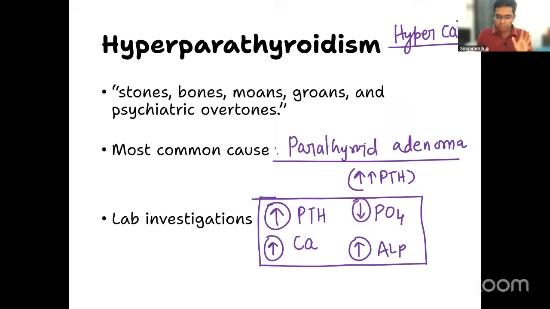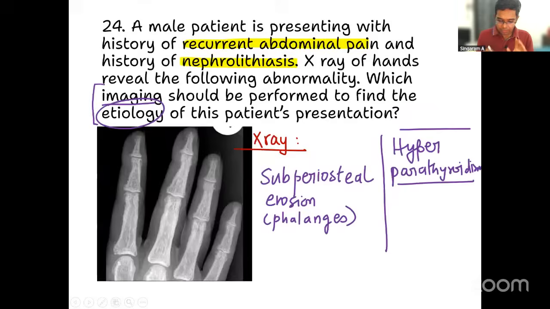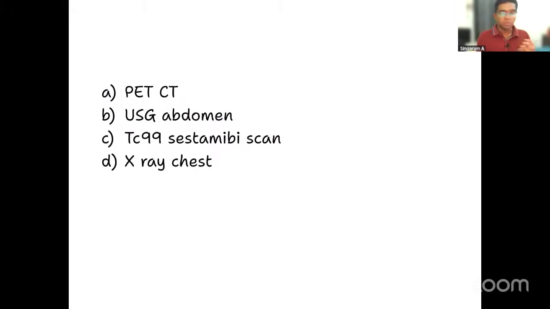Now, going back to the question, what is the imaging to find out the etiology? What is the etiology I told you? Parathyroid adenoma. What imaging will find out the parathyroid adenoma? Very easy. Is it PET CT, ultrasound abdomen, sestamibi scan, or X-ray chest?